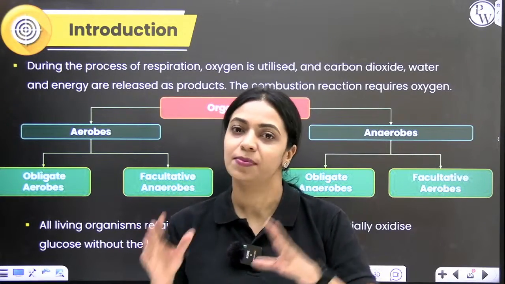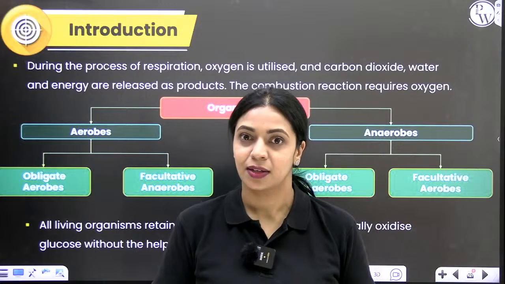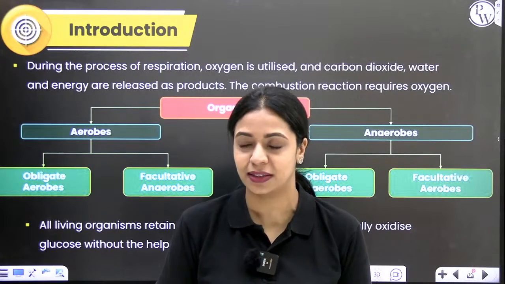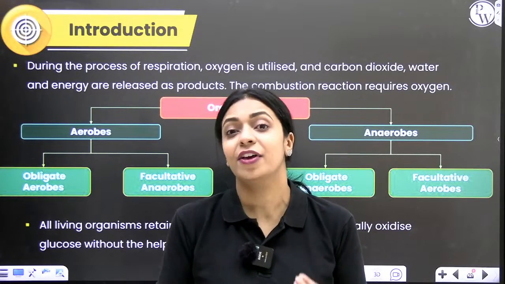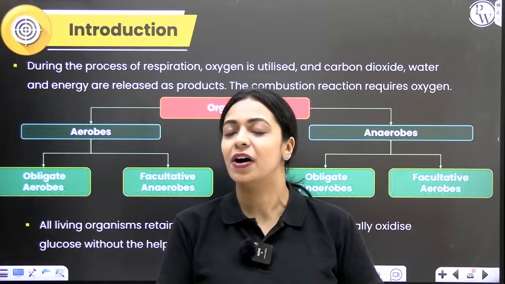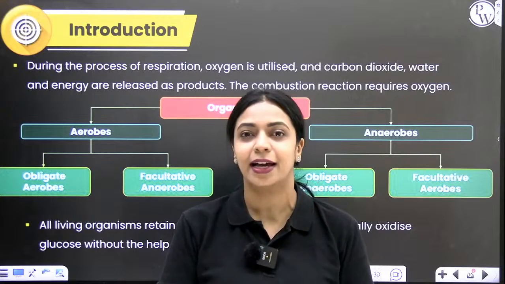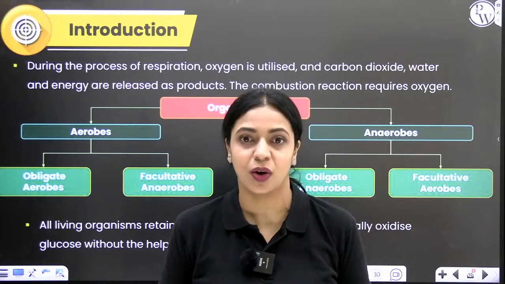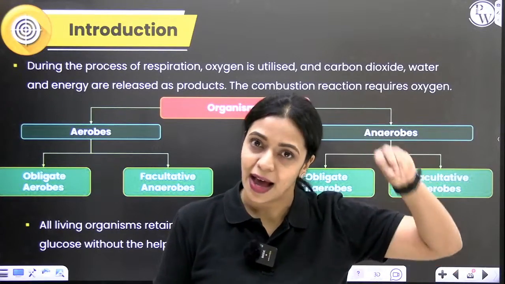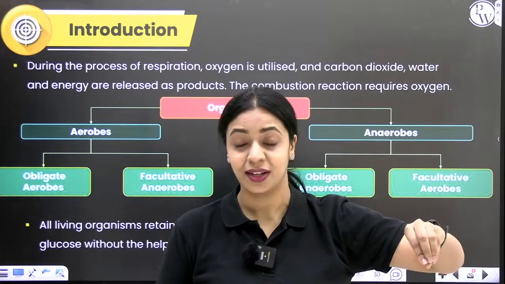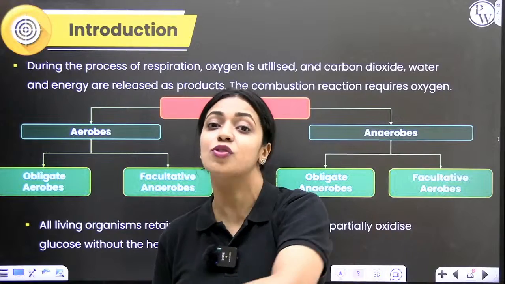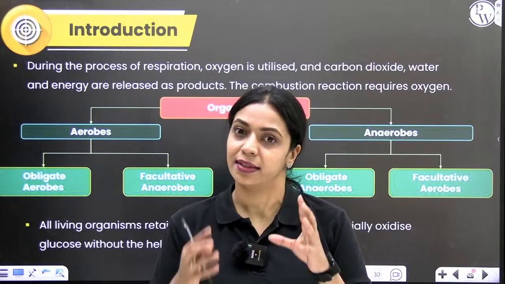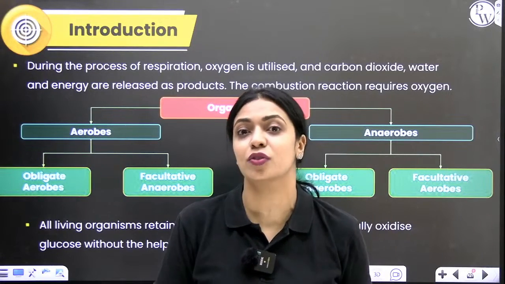So there are organisms in the world which cannot survive in the presence of oxygen. If you remember in the chapter Evolution in 12th grade, you've learned about when the living organisms originated on Earth. When was the first living cell formed? It was formed at a time when in the atmosphere there was not enough oxygen. In fact, there was no molecular oxygen at all. Those organisms have survived even in the absence of oxygen. To this day, we still have descendants of those organisms which are anaerobic in nature. They are anaerobic, meaning they cannot survive in the presence of oxygen.